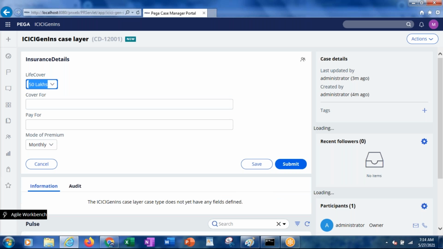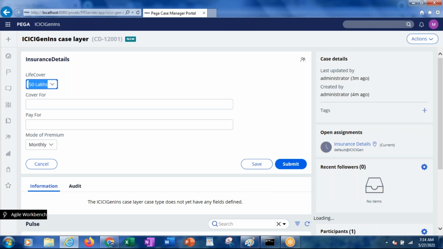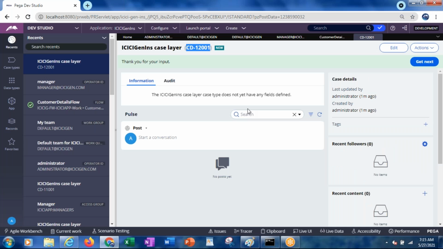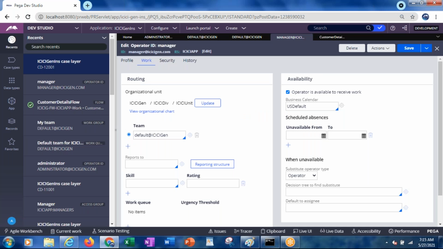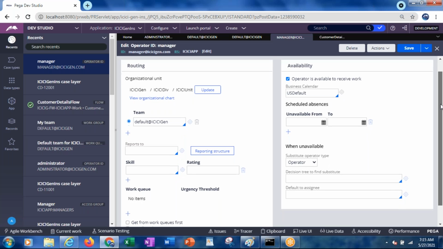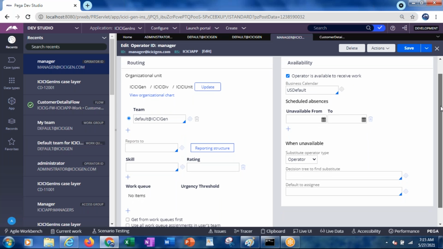Likewise, you can route the case to different people, otherwise you can route the case to the work queues. So this is one of the things regarding the work queue, work group and work basket. Now today we will be working on some other tasks, like SLAs.